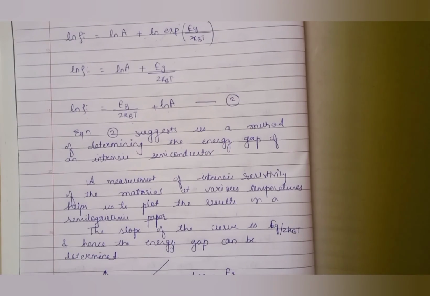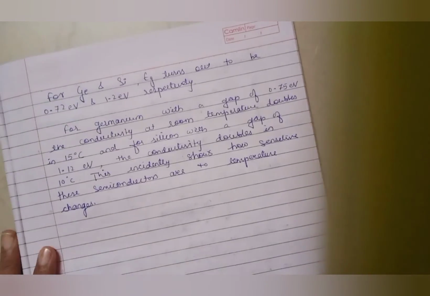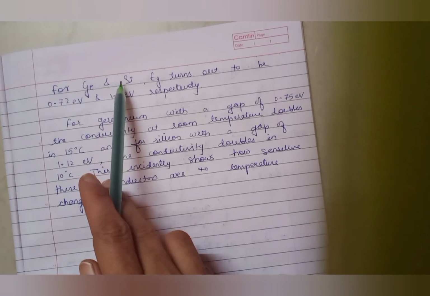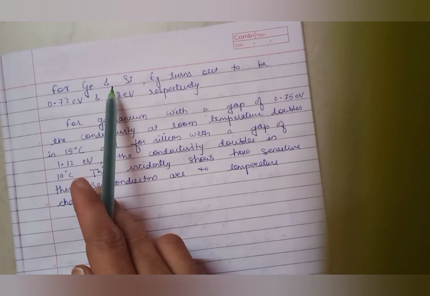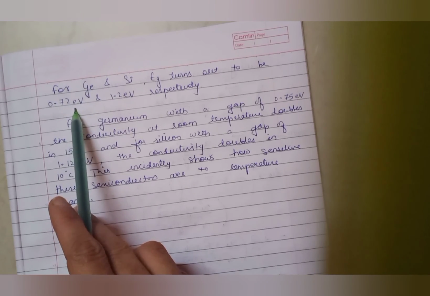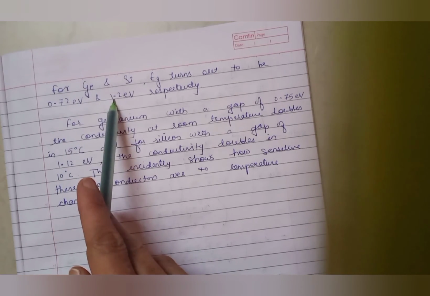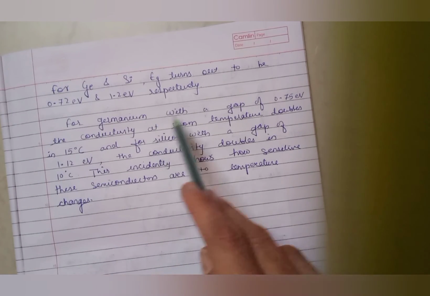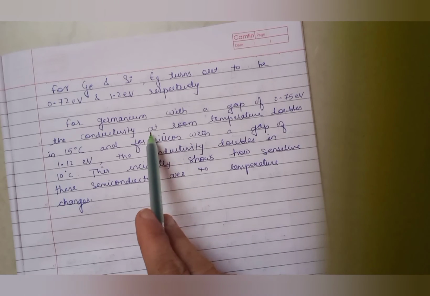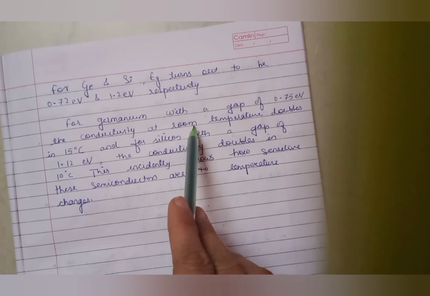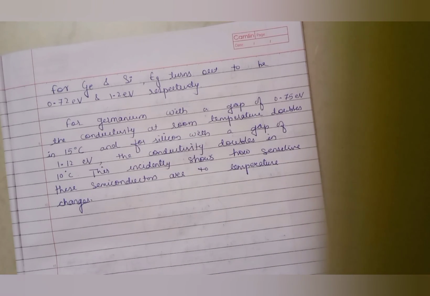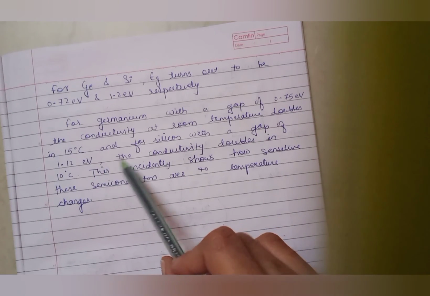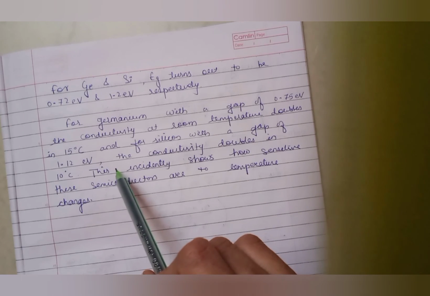There are two important things which you should know. Germanium and silicon have energy band gaps of the order of 0.72 and 1.2 electron volt respectively. This you have to remember. And second, for germanium with a gap of 0.75 electron volt, the conductivity at room temperature doubles in every 15 degrees Celsius, and for silicon with a gap of 1.12 electron volt, the conductivity doubles in 10 degrees Celsius.